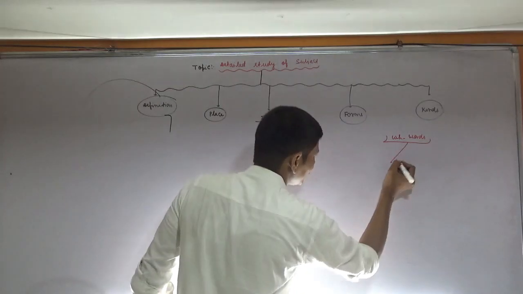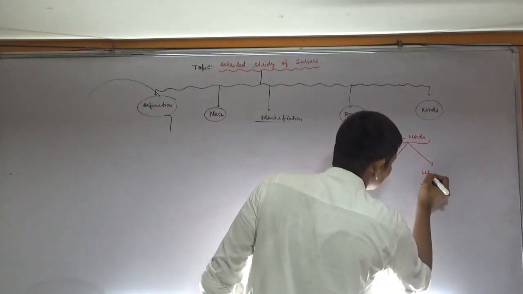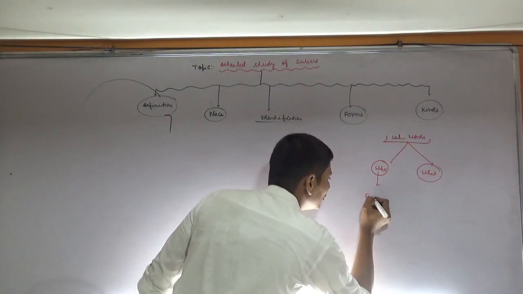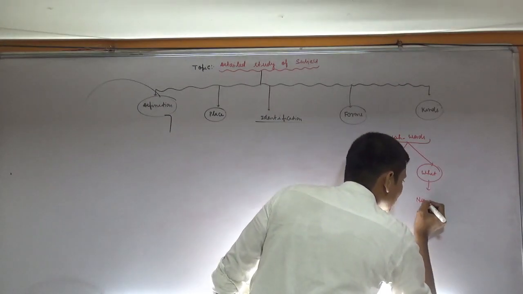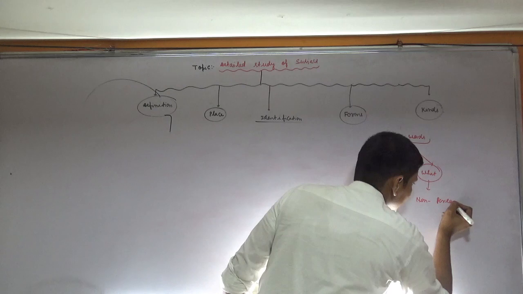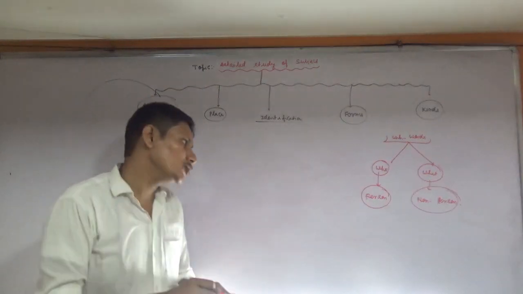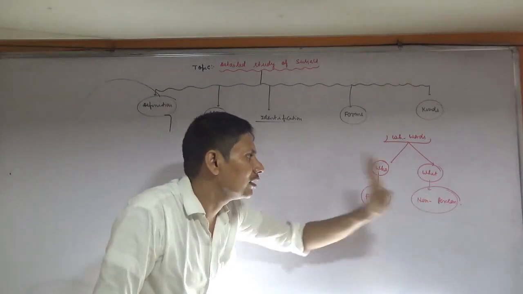Okay, the first one is who and the second one is what. You have to use who for person and what for non-person. I think that you all are well aware that only human beings will be put in the category of person and the rest are in non-person.